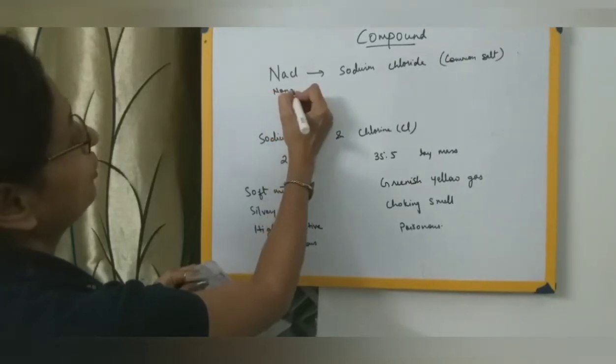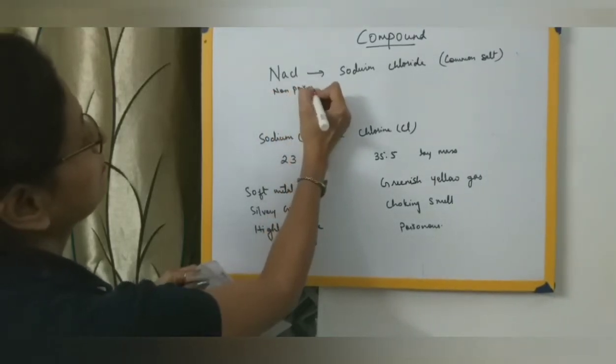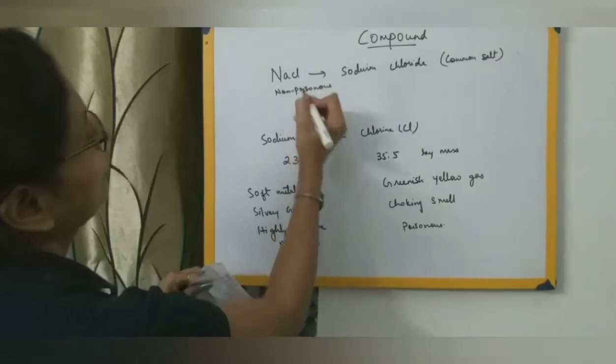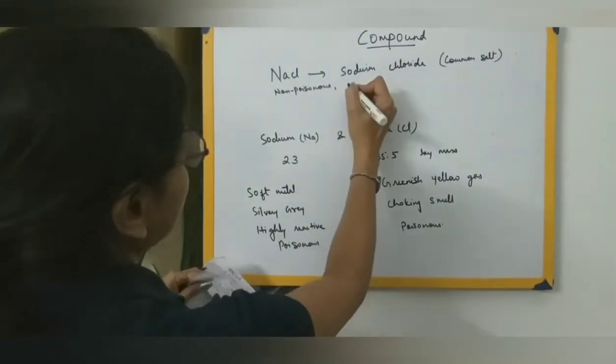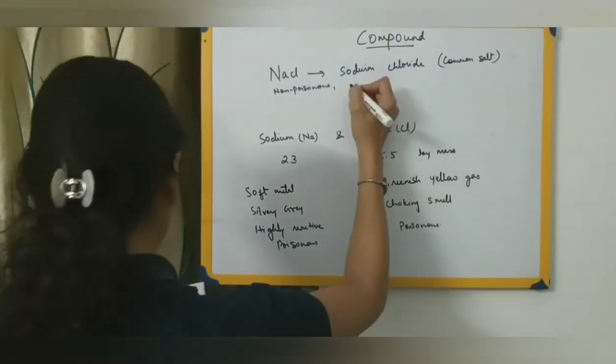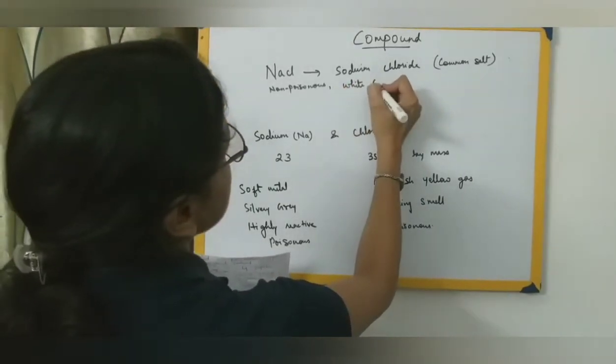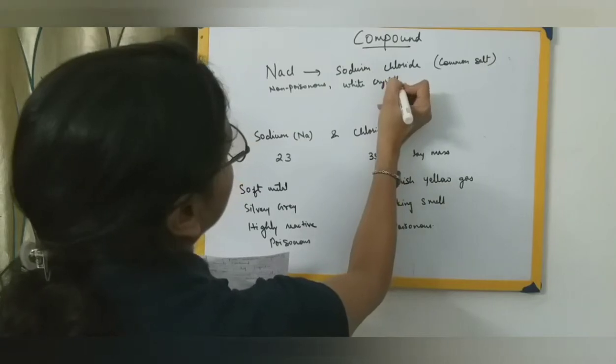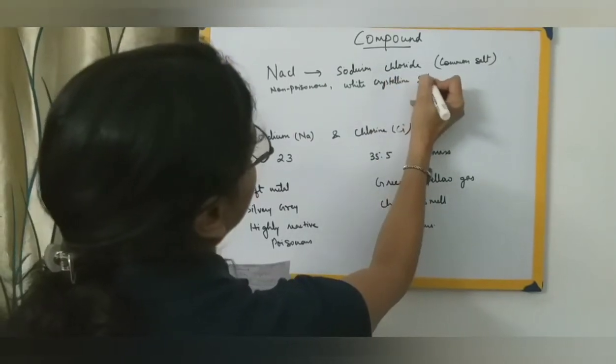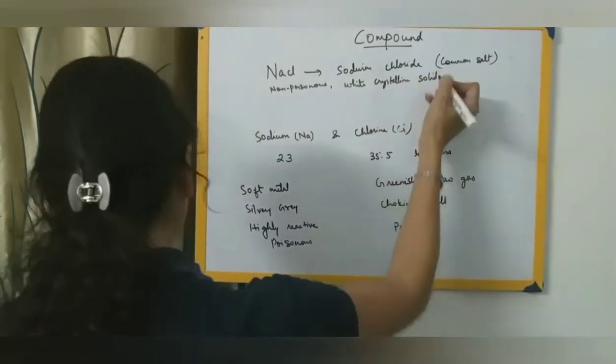So what can we say? Non-poisonous. What else? It is a white crystalline solid.